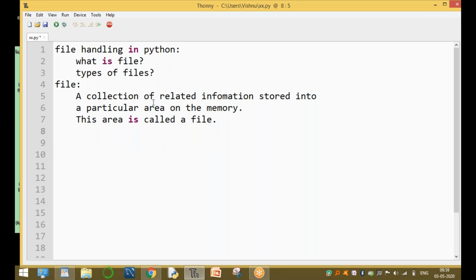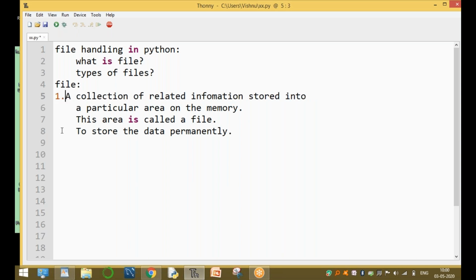It means a collection of related information stored in a particular area on the memory is called a file, to store the data permanently. That's the second point. The first one is what is a file. The second point is to store the data permanently.